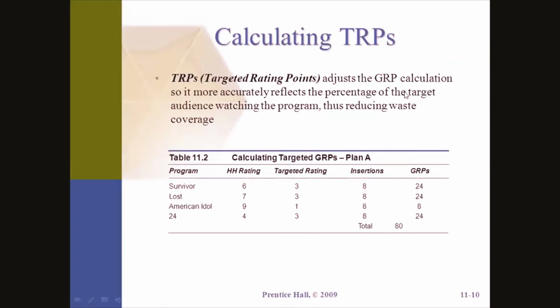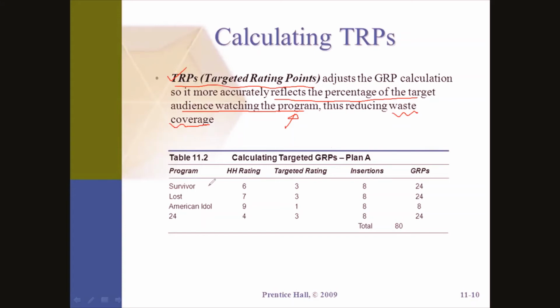And then TRP. Now we'll go to TRP. What is TRP? TRP is the targeted rating points, which adjusts the GRP calculation so it more accurately reflects the percentage of the target audience watching the program. So TRP measures how many people from the target audience have seen the ad, thus reducing the waste coverage. So why do we calculate TRP? TRP is calculated to reduce our waste coverage.